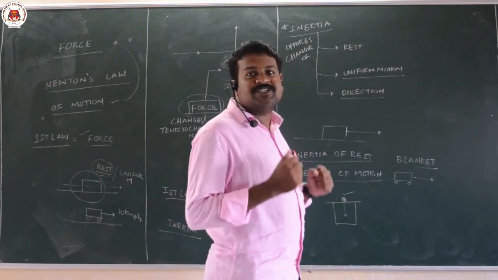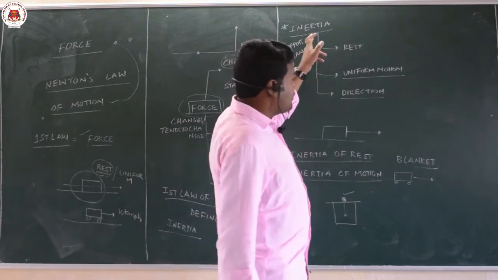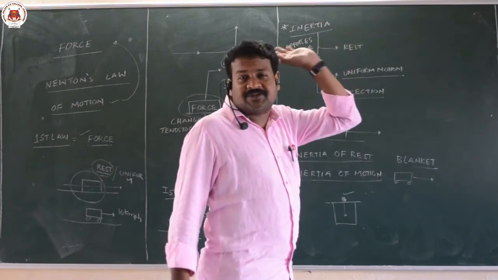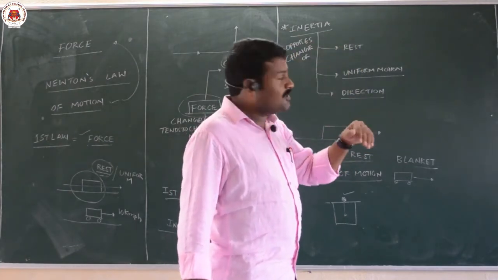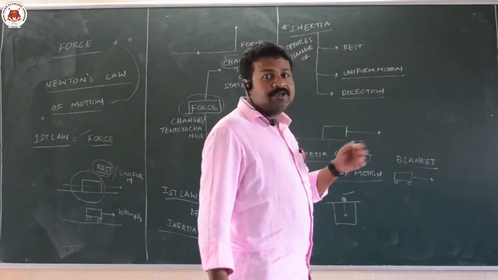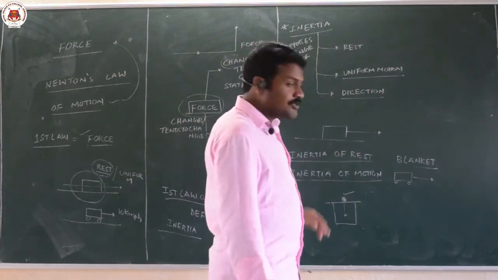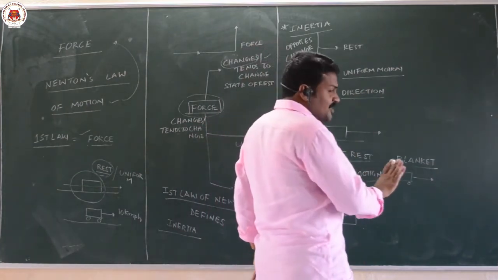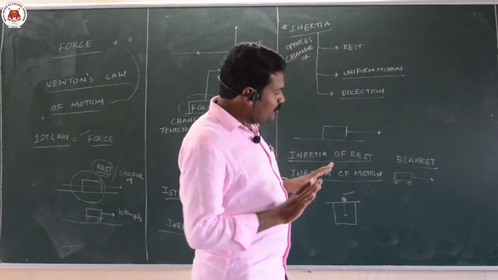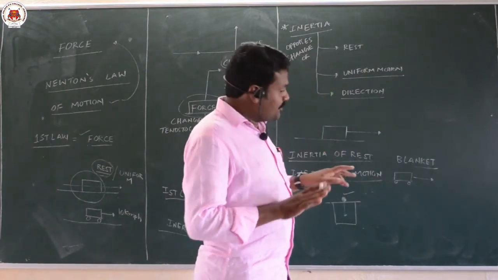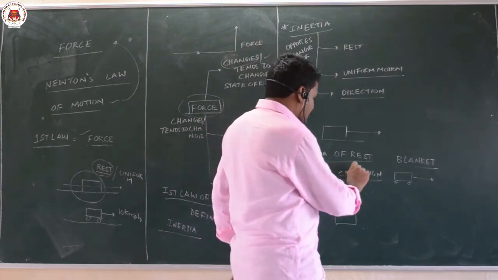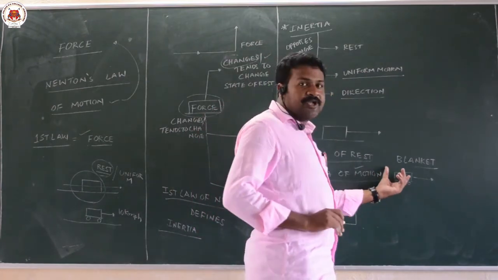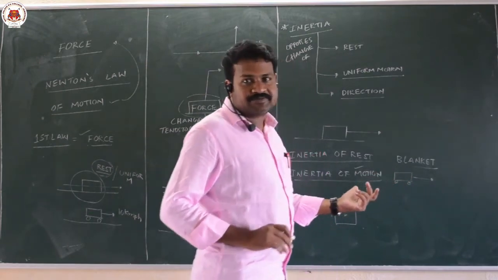Inertia means reluctance to change the state. We are not at all ready to change our state, whether it is the state of rest, the state of motion, or the state of direction. Even though you are applying the brakes, the person moves forward. That is an example for inertia of motion. Force is applied on the bus, not on the passenger.